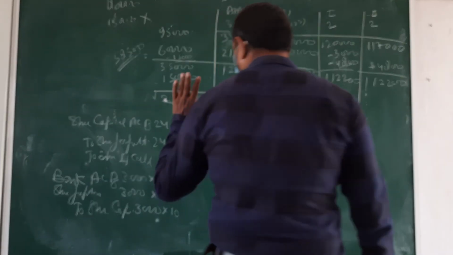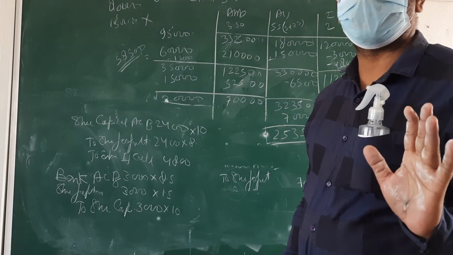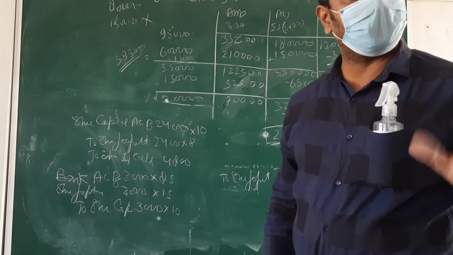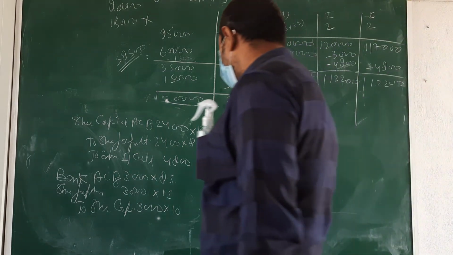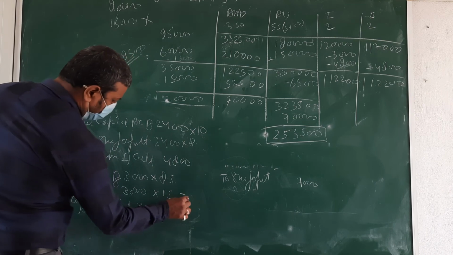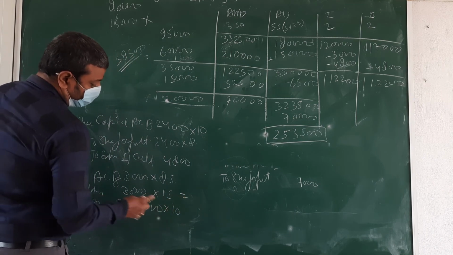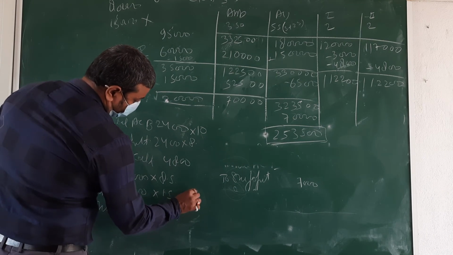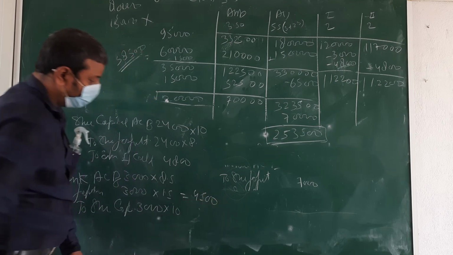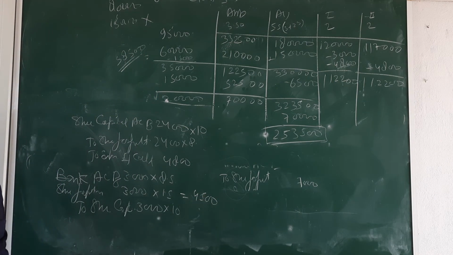So 24,000 full shares we are utilized. Okay. It means here we are using what amount? 3,000 into 1.5, 4,500. Anything else?